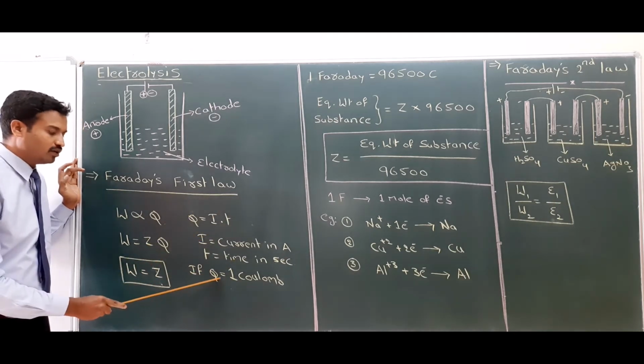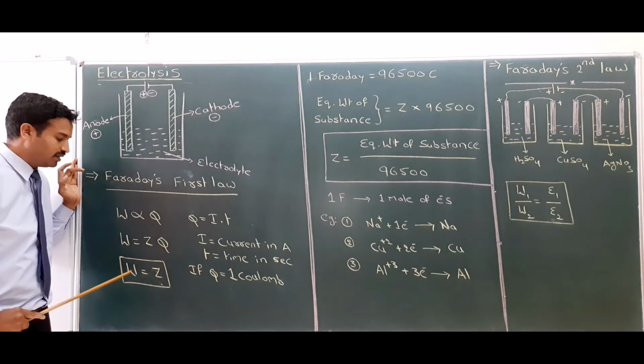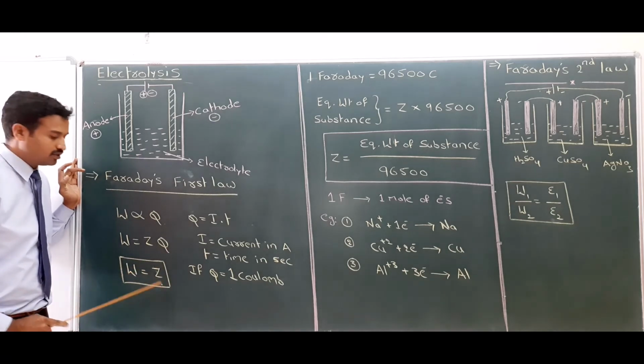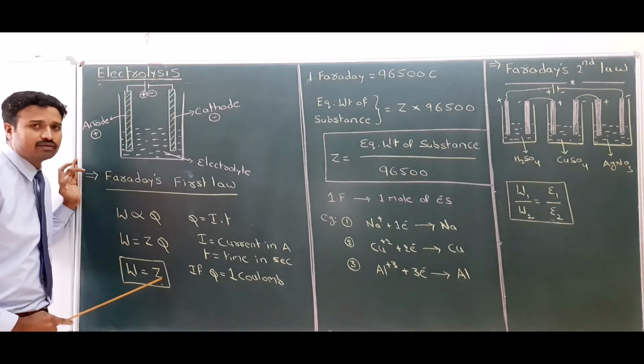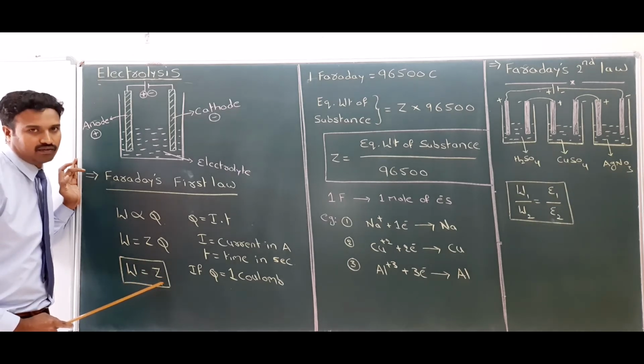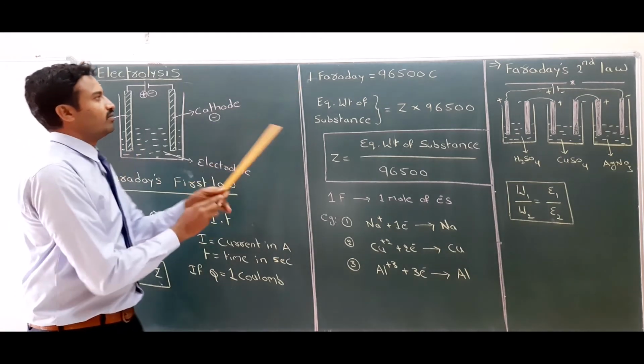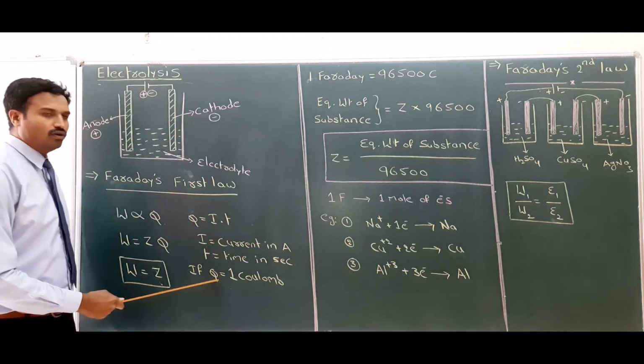If Q value is 1 coulomb, then W is equal to Z. So W value, the weight of the substance, is equal to Z value. Z is called electrochemical equivalent. Now continuing, 1 Faraday, this one is called 1 coulomb.